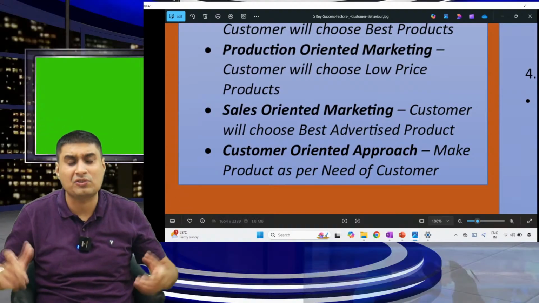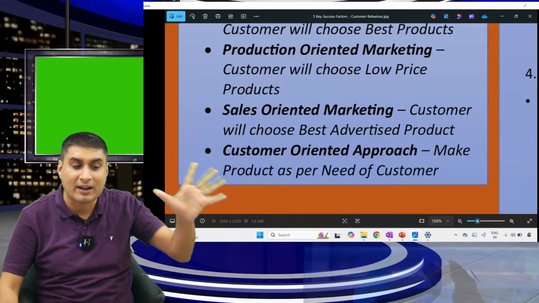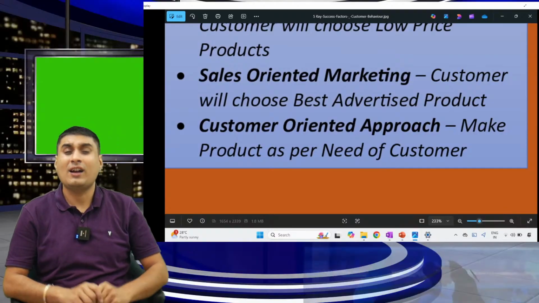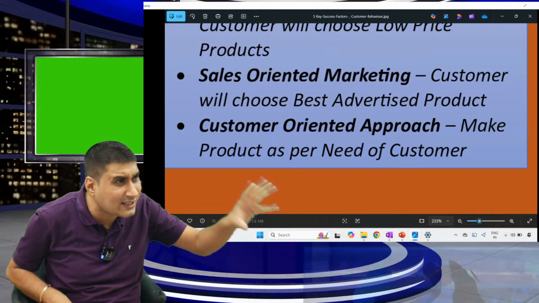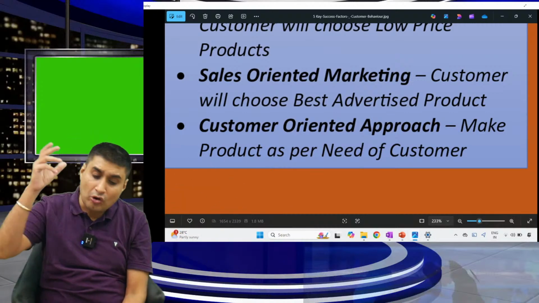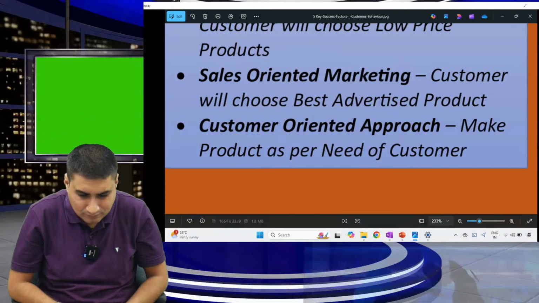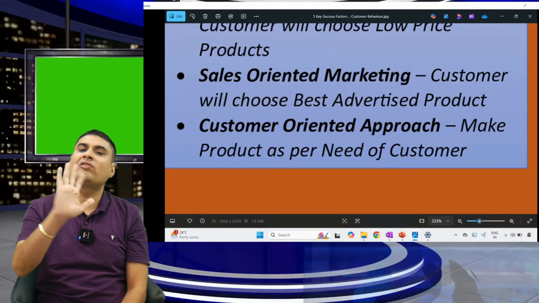There are several companies which feel if you make cheap, customer will purchase. 100% customer does purchase. Third, sales oriented people feel what? Customer will choose best advertised product. You do advertise, customer will purchase. Dream 11, what they feel? If you do advertise, customer will buy Dream 11 or whatever. Customer oriented means what? Make product as per need of customer.